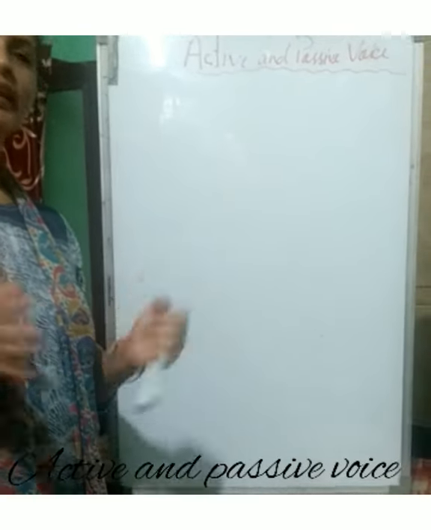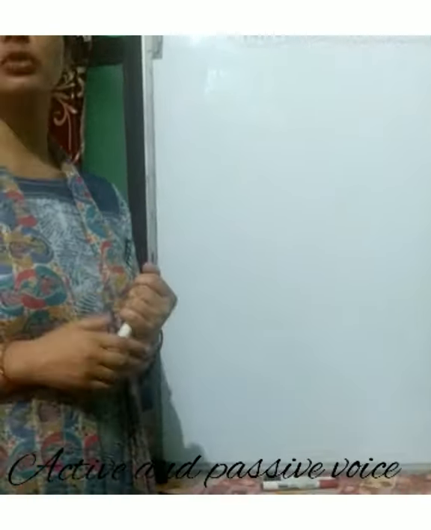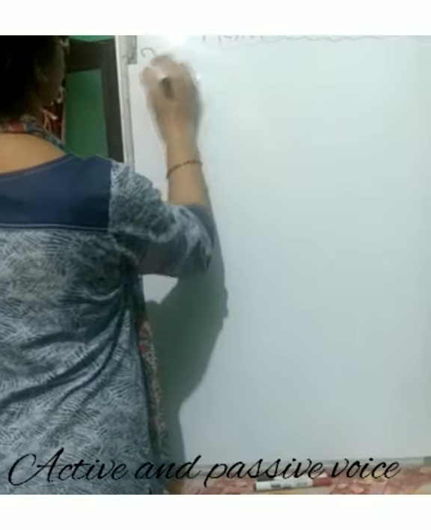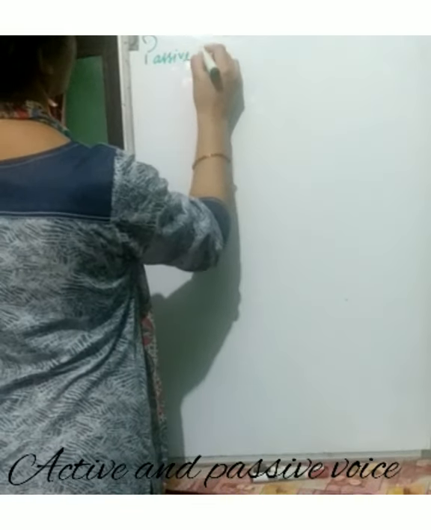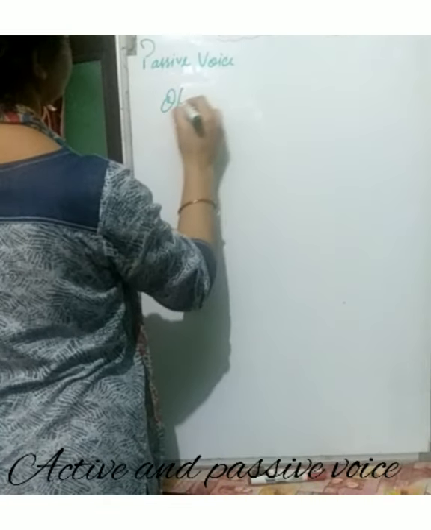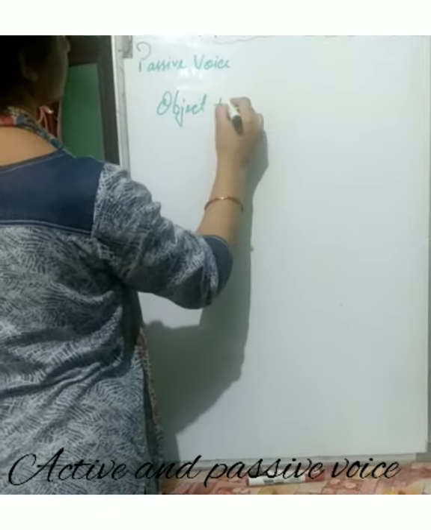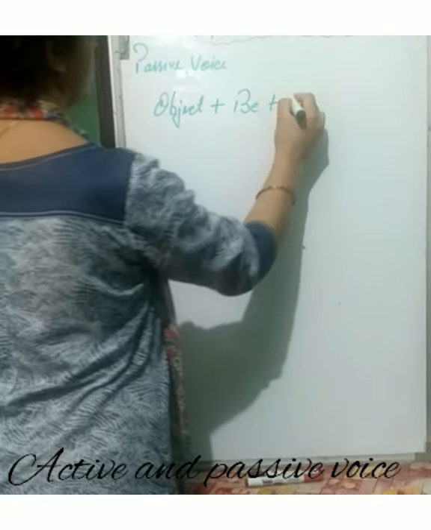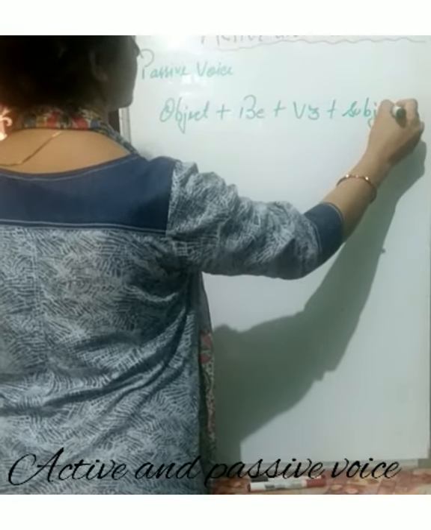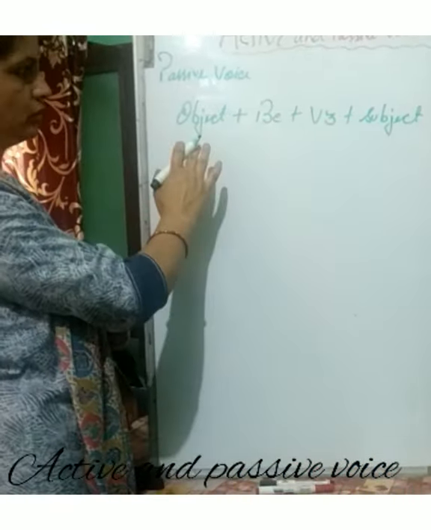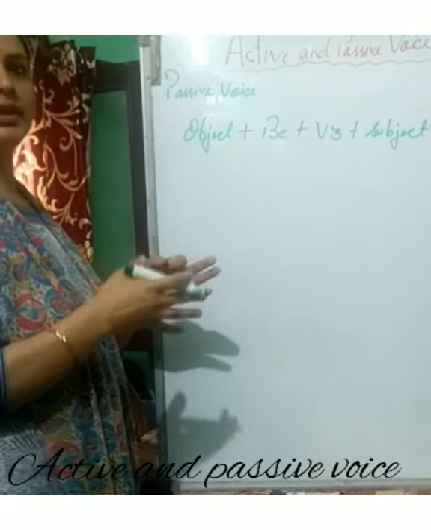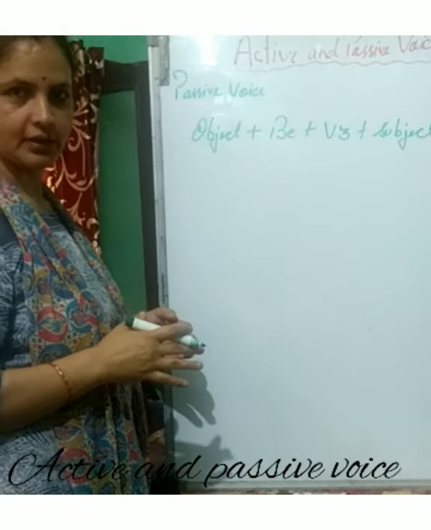Yes, children. So the entire study of passive voice depends on one particular rule. So what is the rule? Object plus be plus third form of verb plus subject. So this is the one rule. And this rule is very necessary as well as helpful for the passive voice.